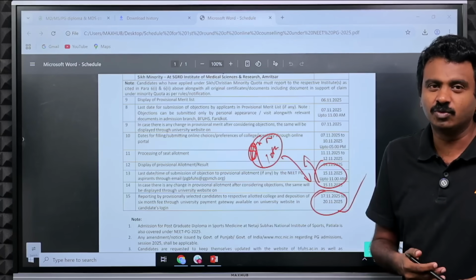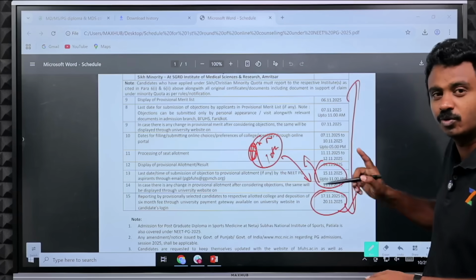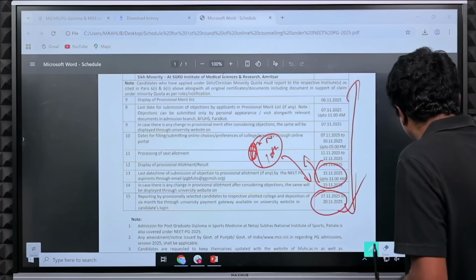So you will have a state round 1 seat, or you can still continue with your All India Round 1 seat. Whether you hold All India Round 1 or state round 1, you can participate in state round 2. That is what this means.